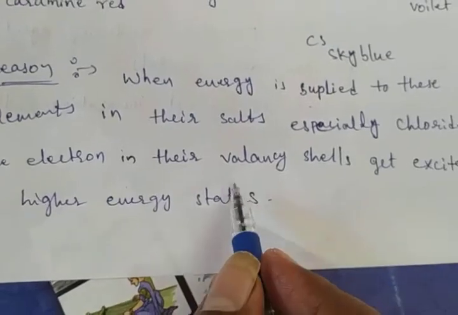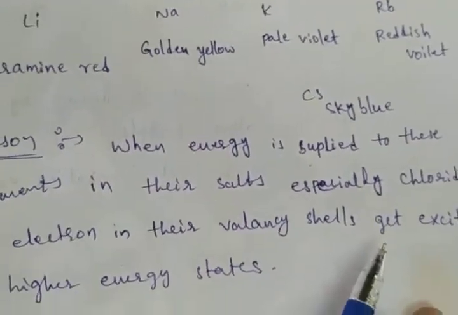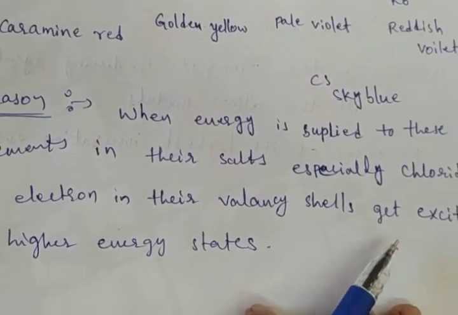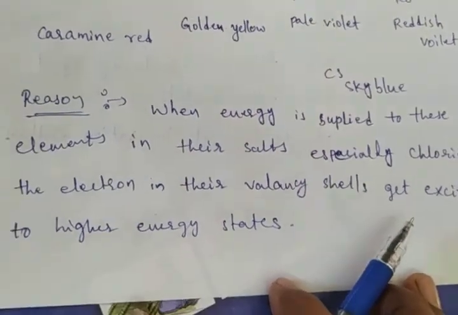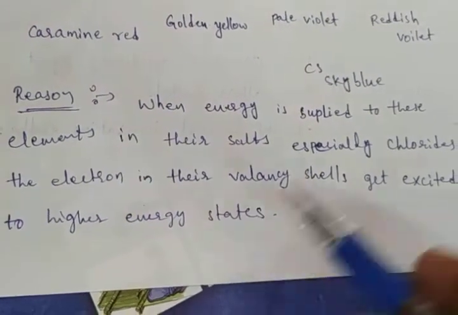Did you understand this point? When we are giving the energy to the elements or their salts, especially chlorides, what happens? The electrons in their valency shells get excited to the higher energy state.